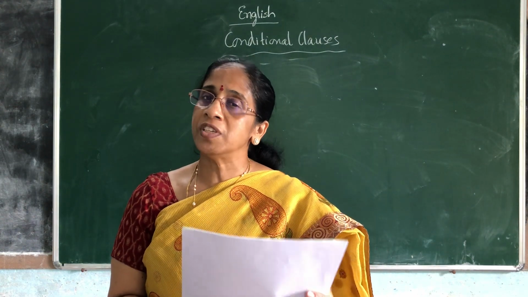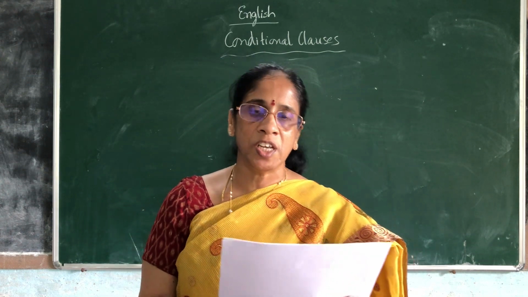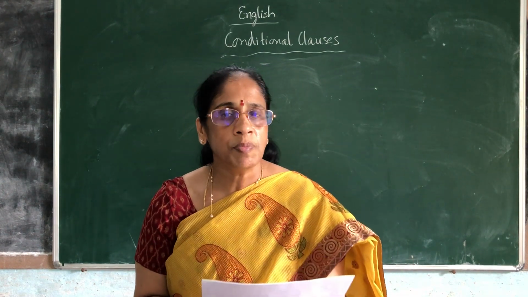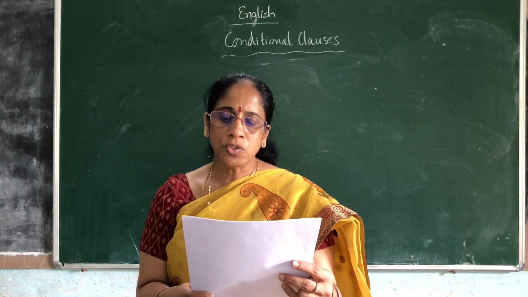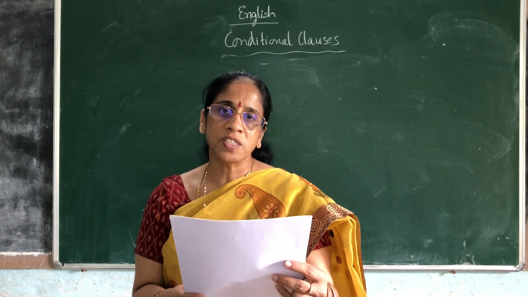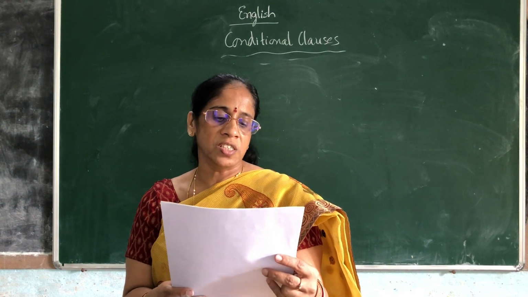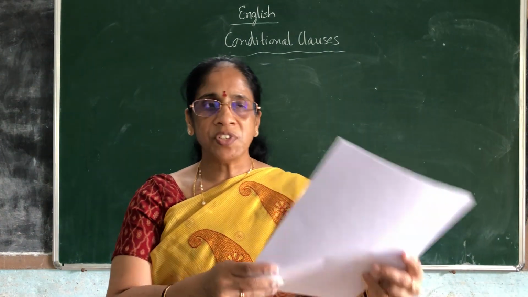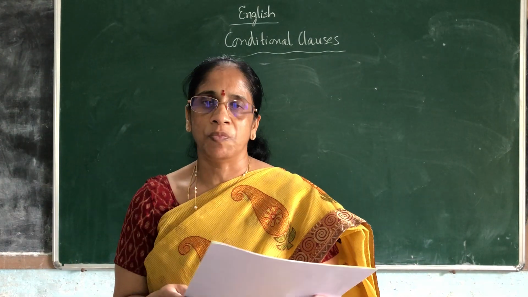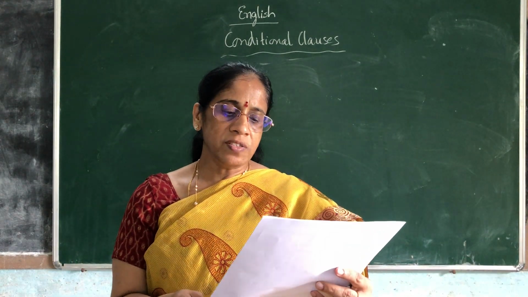For the first type, there is a chance that it may happen. The condition may take place and it may happen. But the second type, it may or may not happen. The past tense in the if clause is not true past tense. It indicates that the speaker does not expect the action in the if clause to take place. He doesn't expect, but he thinks that if this condition was fulfilled, this might have happened. If I had wings, I would fly.